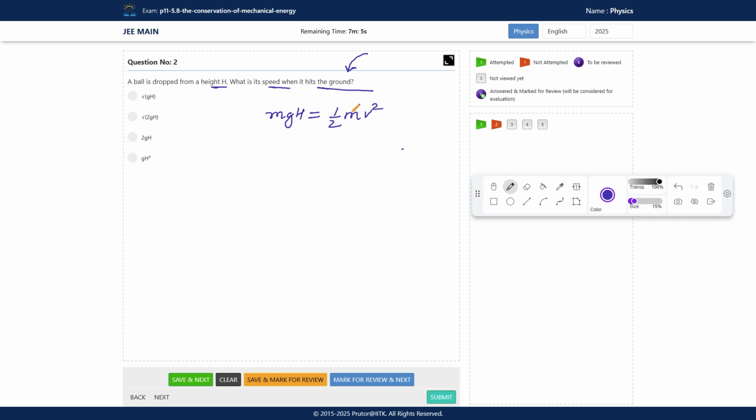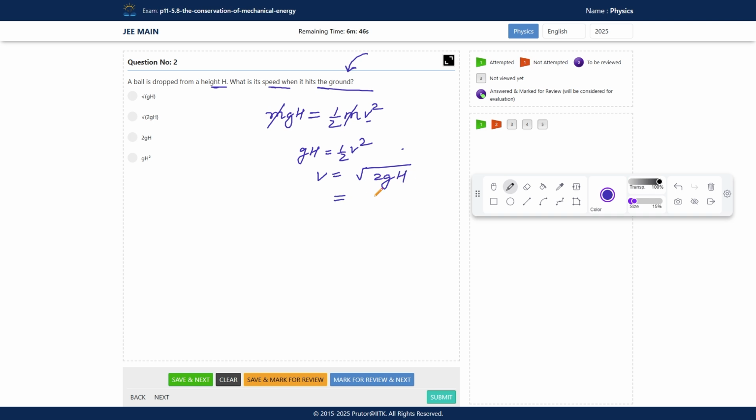We have to find the speed, meaning v. So m cancels out. So gh is equal to 1 by 2 v square. So v is equal to under root 2gh.